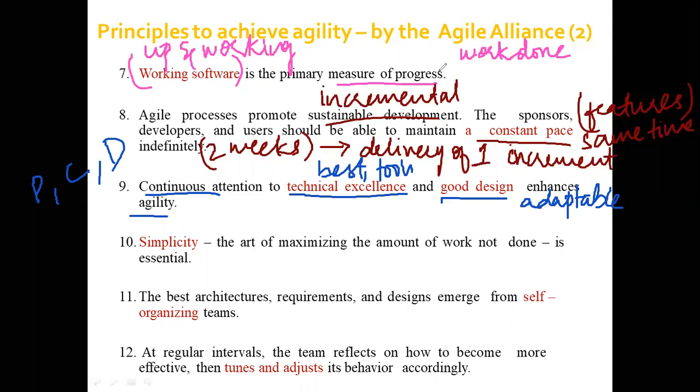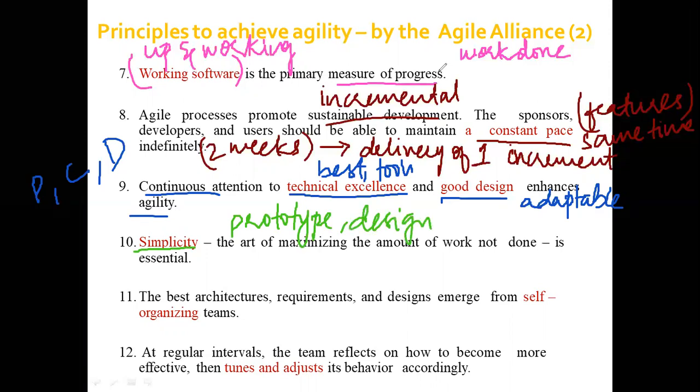The next, 10th principle is simplicity. Now, the software that you are developing, the prototype, prototype meaning model, the model that you are developing, or the design, the architecture, everything that you're following, or the components that you're selecting, how each and every component is going to be set, how each is designed, each component should be simple. Now, why should it be simple? If it is very complex, it is going to take a lot of time. And when it is complex, it is taking inputs from different components and giving inputs to different devices.